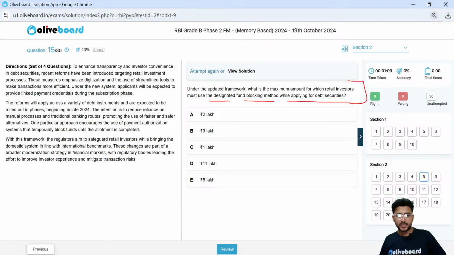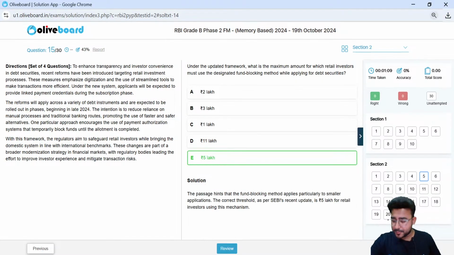What should be the correct choice here? 2 lakh, 3 lakh, 1 lakh, 11 lakh or 5 lakh? The correct choice here is option E, 5 lakh. Okay, option E, 5 lakh rupees. That's the correct choice.